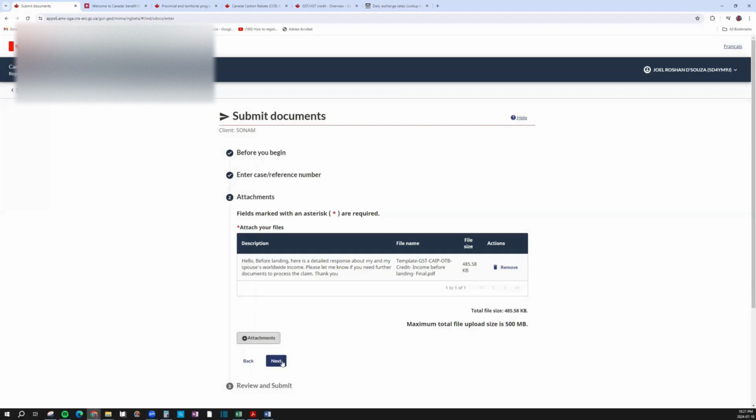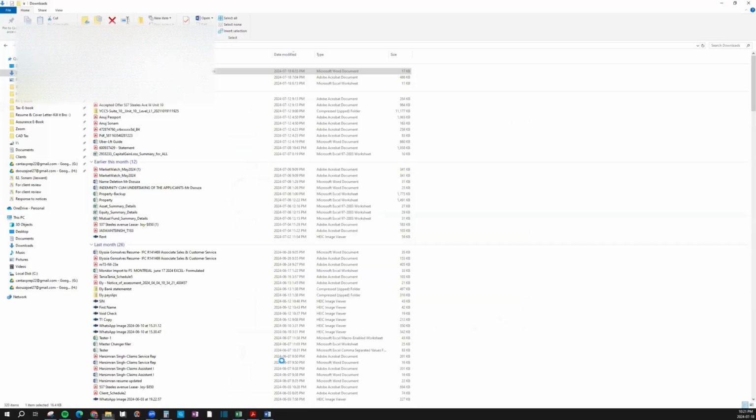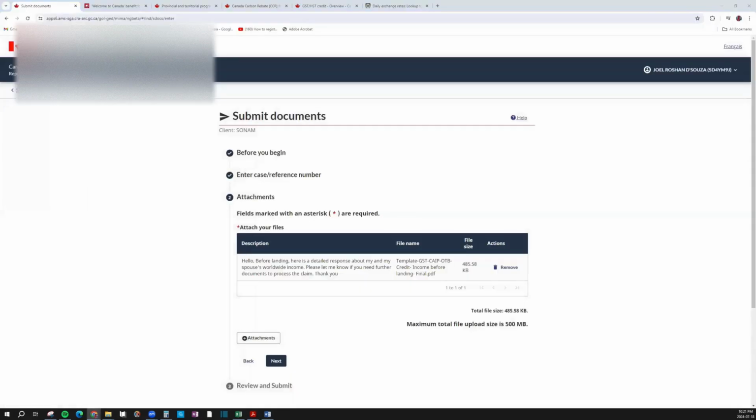It says okay. I'll just double check if everything is correct on another screen. Just give me a quick second. I want to make sure nothing is missed out. Okay, this is my landing date. I've mentioned everything. Marital date state changes. I do not have a SIN. Okay, that's fine. All right, I have everything uploaded.